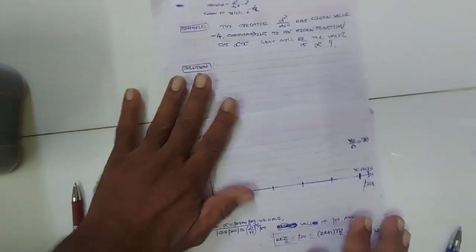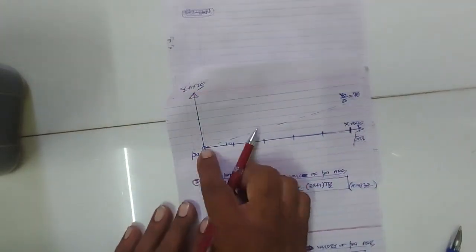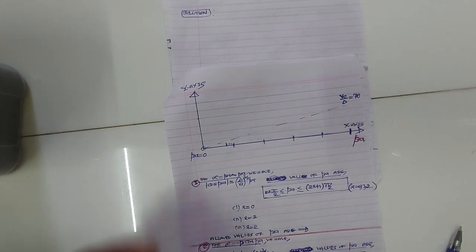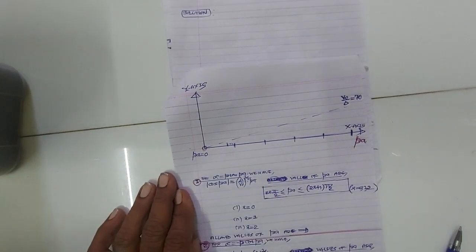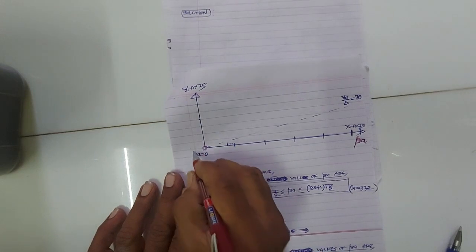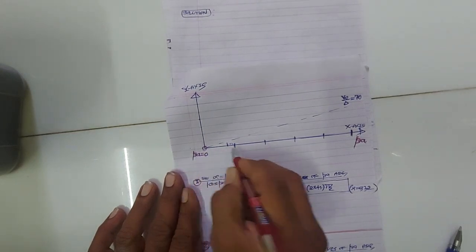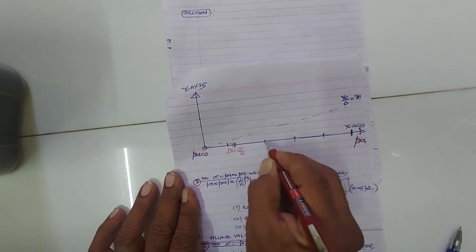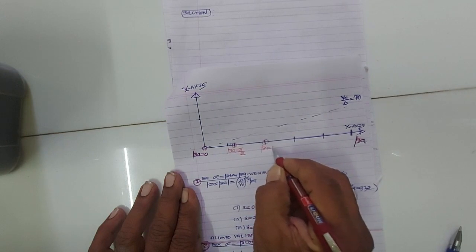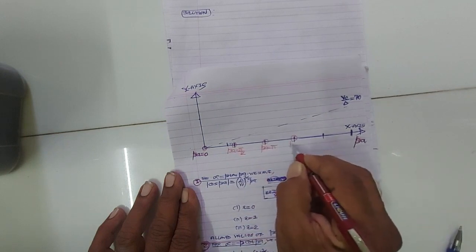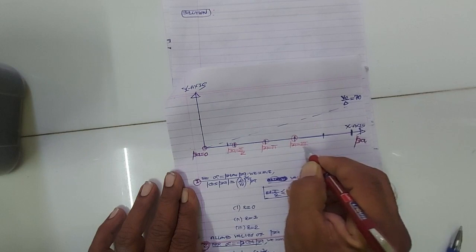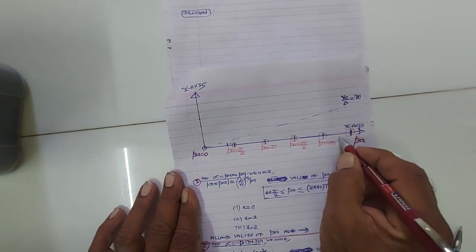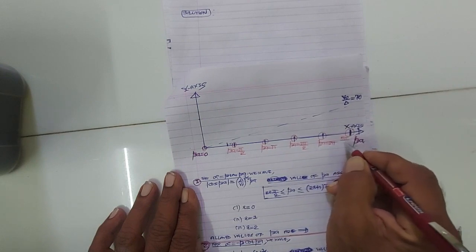Now see, along x-axis I am taking different values of beta a. Here at the origin beta a is 0. At this point beta a is pi by 2. At this point beta a is pi. This point beta a is 3 pi by 2. This point beta a will be 2 pi. This point beta a will be 5 pi by 2, right?